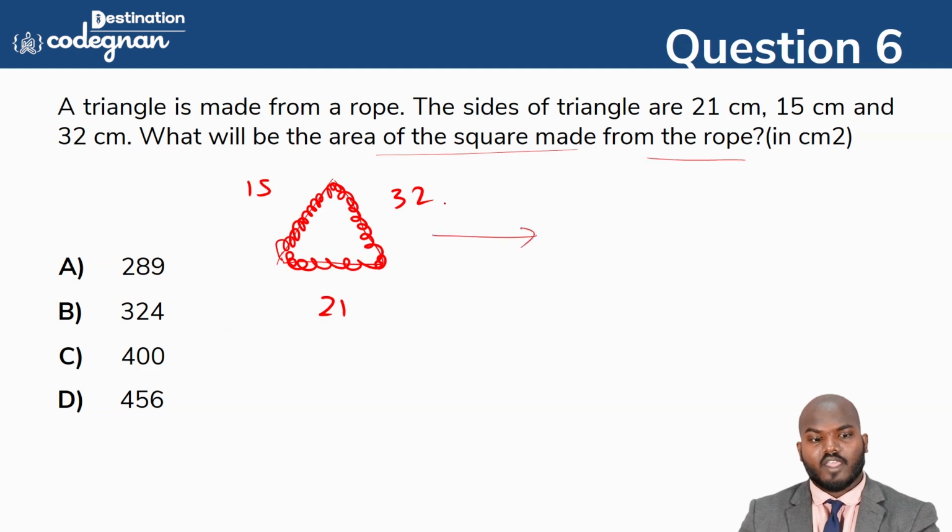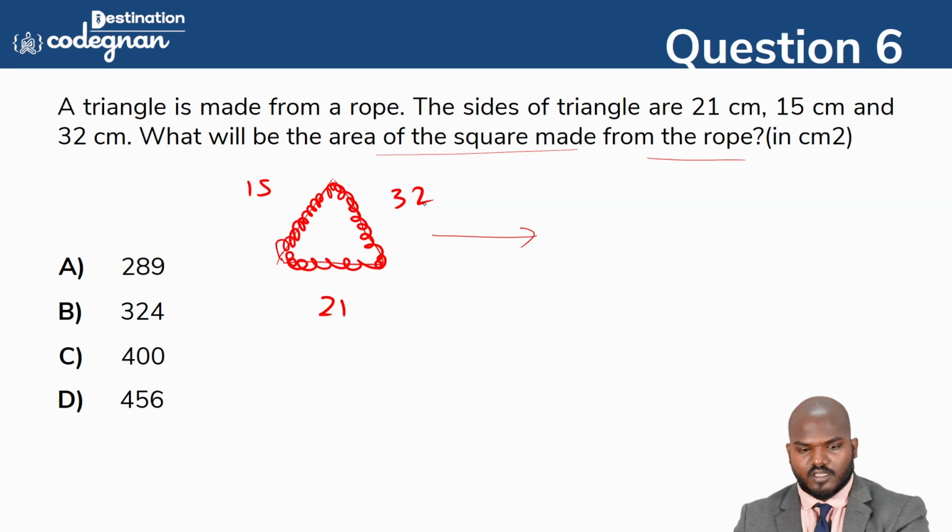You see this one, they have given the data of the triangle, but they are asking about the answer related to the square. So rope means rope. If you take the rope, guys, you can twist it. You can change it into any shape, but initially it was in the triangle shape. You can make it into a square shape. If you make the square shape, what will be the area? That is the thing they are asking here.